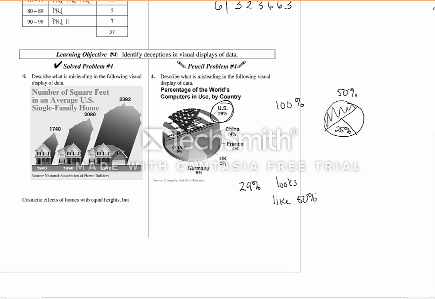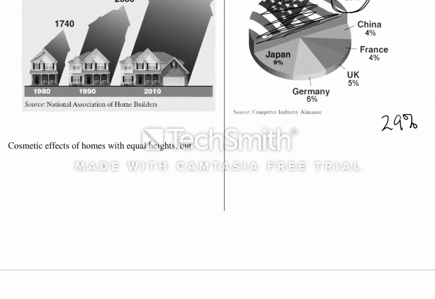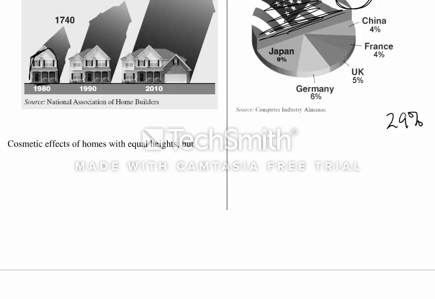Statistics can be misleading. Look at the one in number 4, cosmetic effects of homes with equal heights. It says the frontal additions make it impossible to tell if they depict the areas, because if you're just looking at the front of the house, it could be not very deep, or it could go back really, really far. So first of all, that doesn't depict it well, and that would probably be the biggest thing. This could be one room thick, or it could be a huge house that goes through like that.